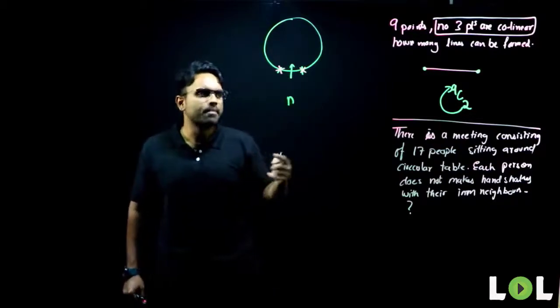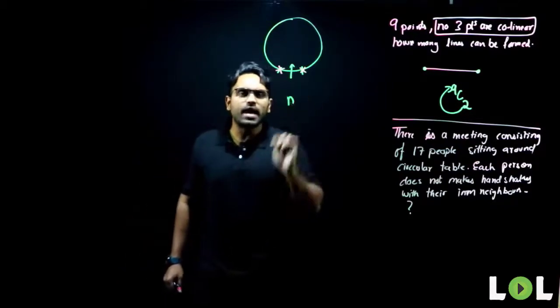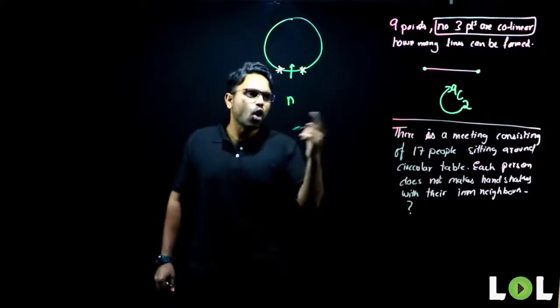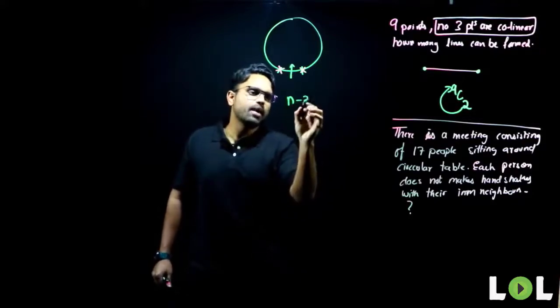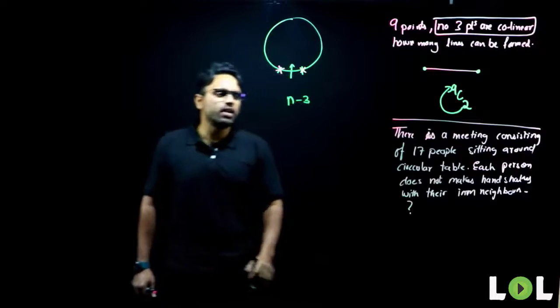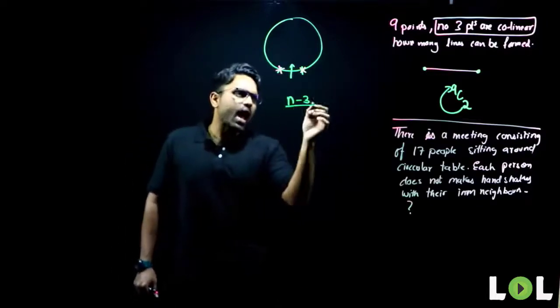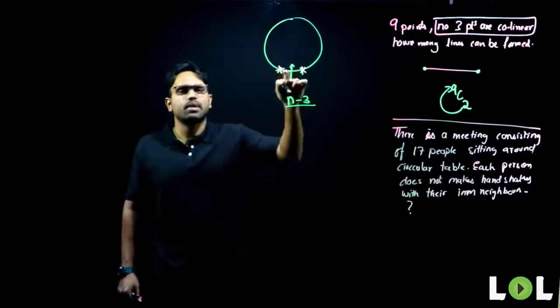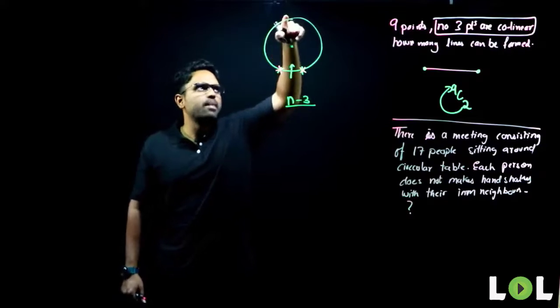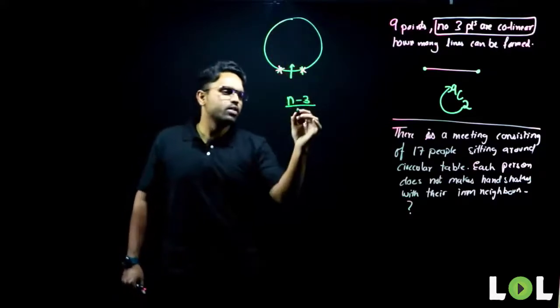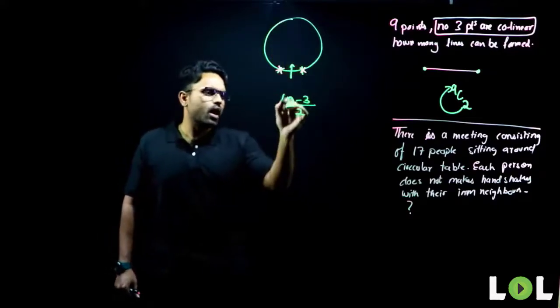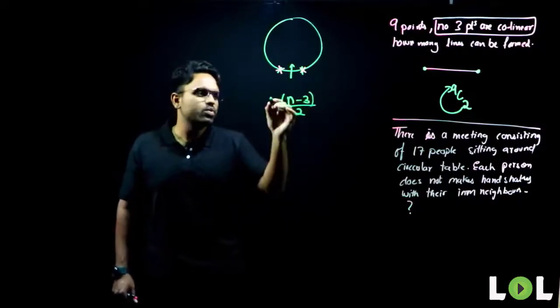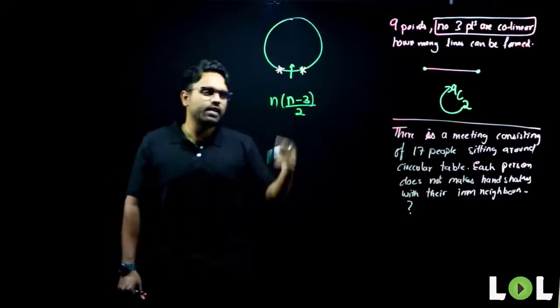But with how many cannot he make handshakes here? With 3 people. So I have to subtract 3. Now, the handshake between the first person and some other person will be repeated twice, so I have to divide by 2. One thing that I have to multiply here is the number of people n. So that will give me the answer.